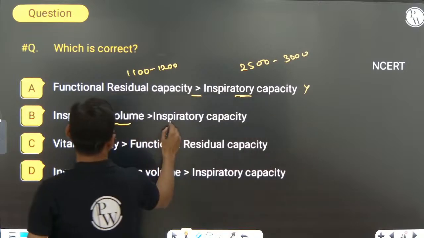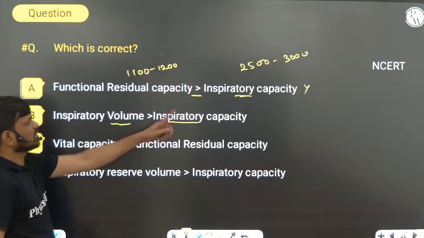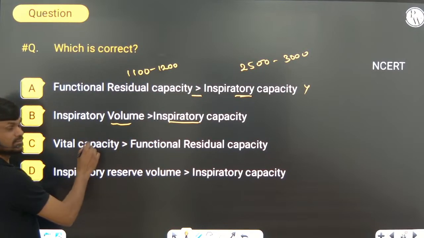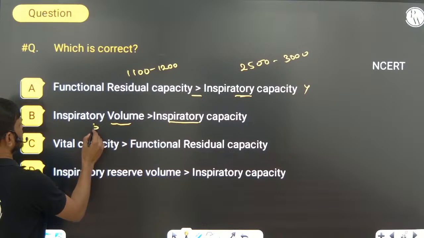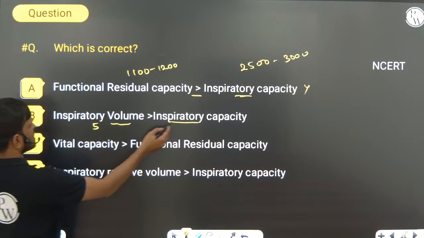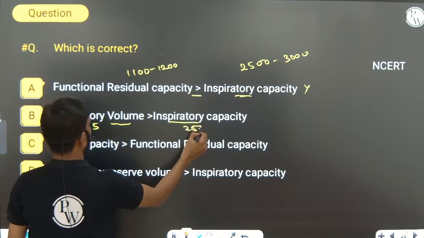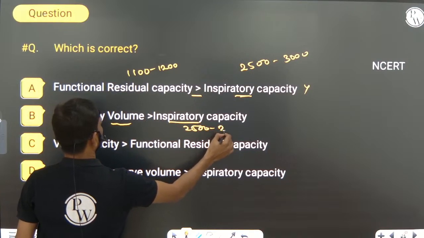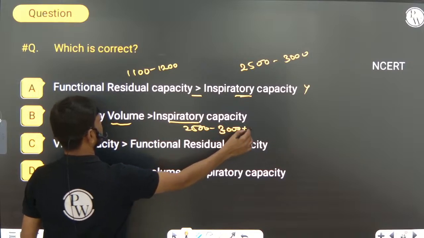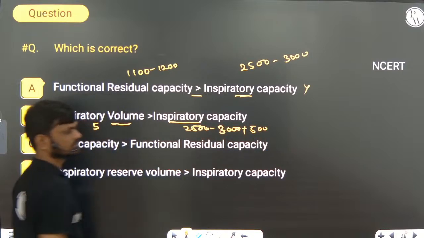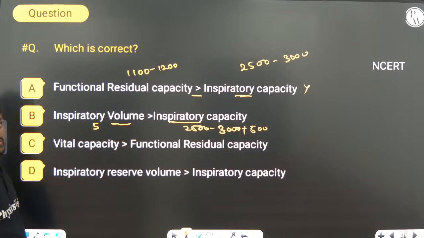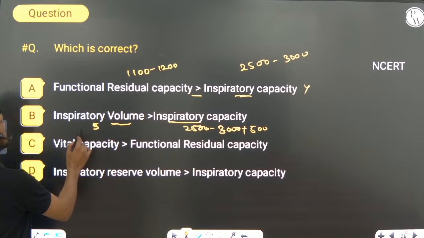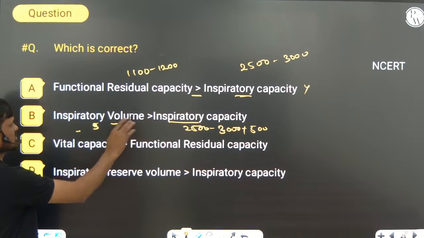Inspiratory volume more than inspiratory capacity: inspiratory capacity is tidal volume plus inspiratory reserve volume, and the inspiratory reserve volume is less than that, so this is also wrong.